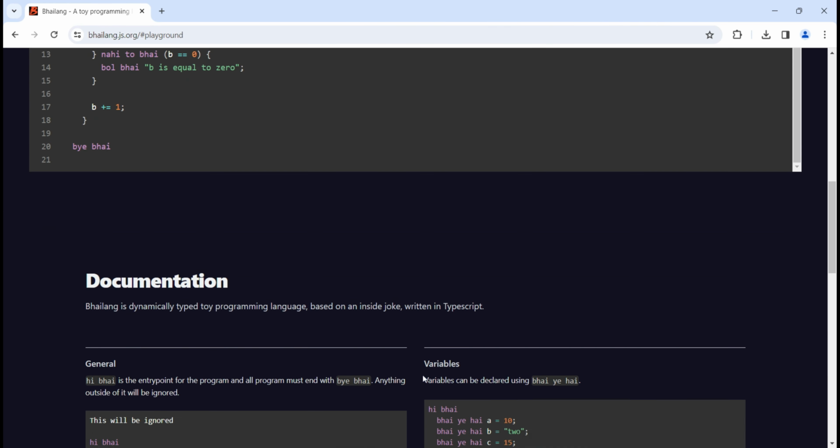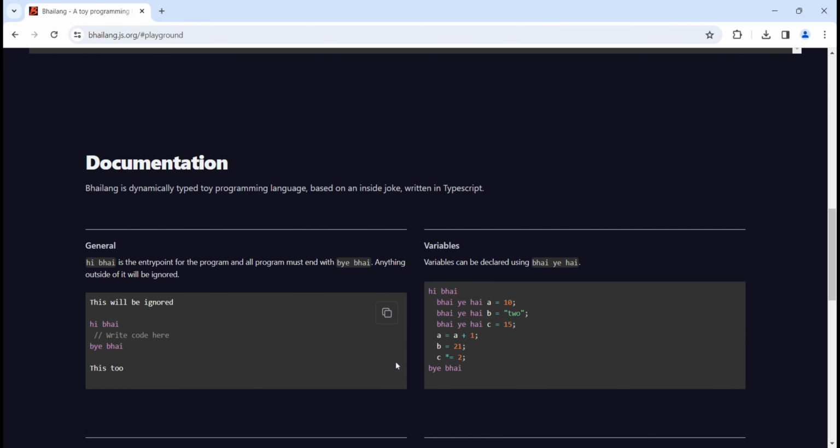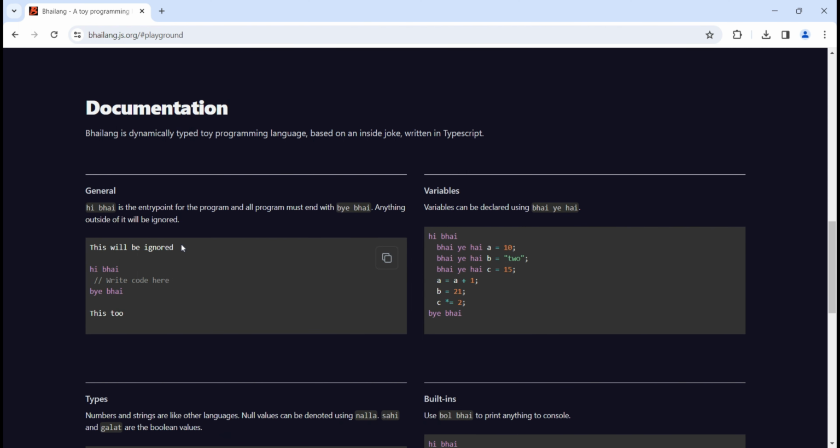You will get to learn by the documentation also. They have created a documentation also. Bhai Lang is a dynamic toy programming language based on an inside joke written in TypeScript. So really funny way to create some project, right? Then hi bhai is the entry point of the program. So as I said, the main function, and bye bhai is the end, just like return, I guess.